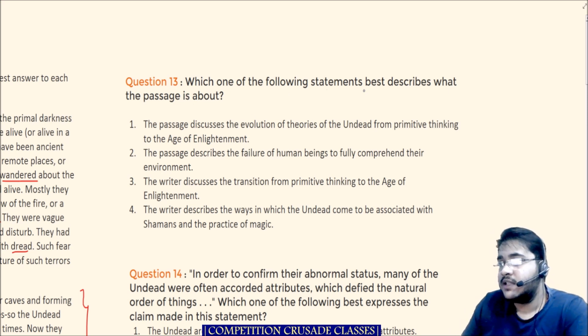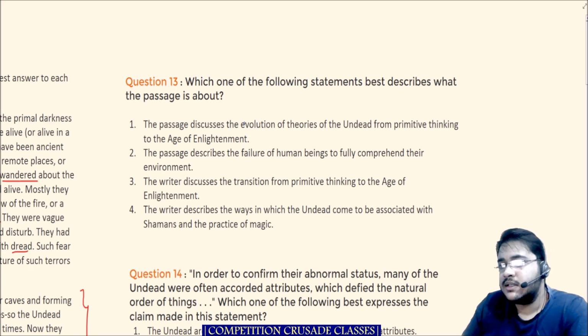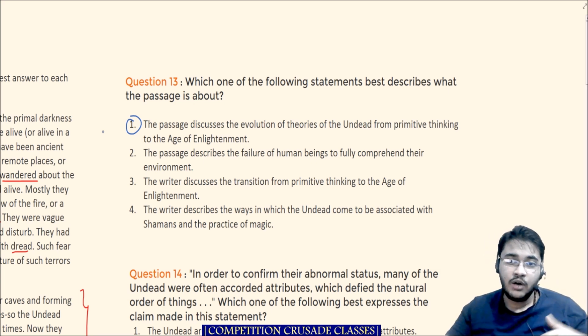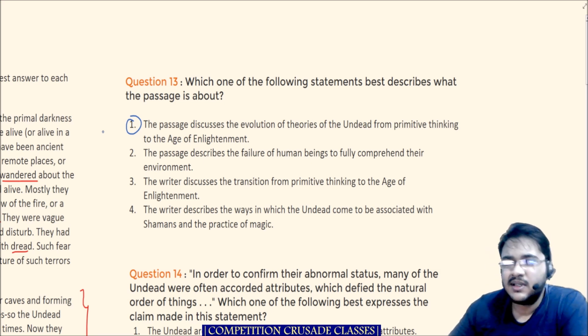Which one of the following statements best describes what the passage is about? So we'll read and try to understand. The passage discusses the evolution of theories of the undead from primitive thinking to the Age of Enlightenment. Actually, we can keep this one, because we are talking about the undead, and then doing some sort of analysis of what the primitive thinking was and how it evolved as the Age of Enlightenment came. So the first statement looks like the answer.